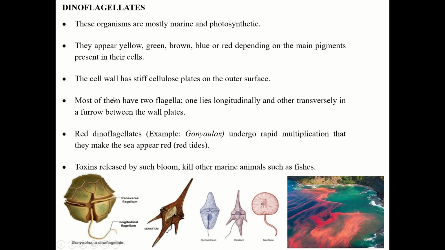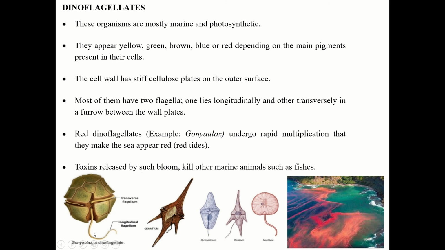Okay. Now cell wall has stiff cellulose plate. Now these are the cellulose plate on the outer surface. Most of them have two flagella. One lies longitudinally and others transversely in a furrow between the wall plates. Red dinoflagellates, example Goniolax, undergo rapid multiplication so that they make the sea appear red, causing red tides.